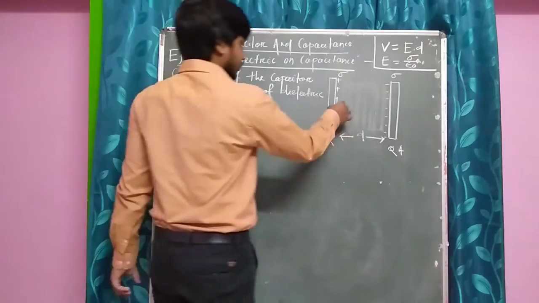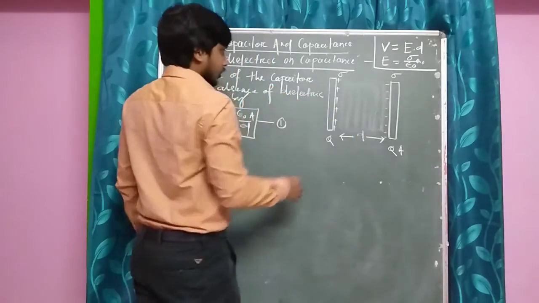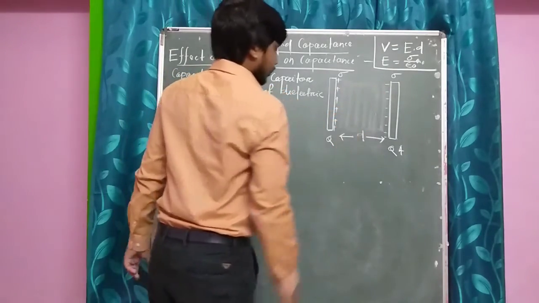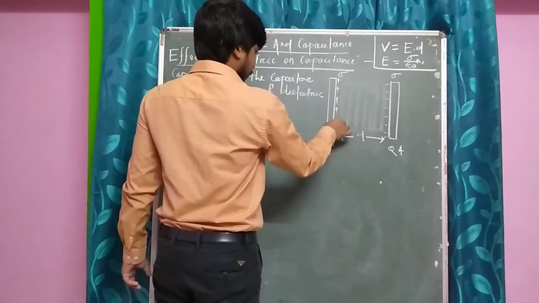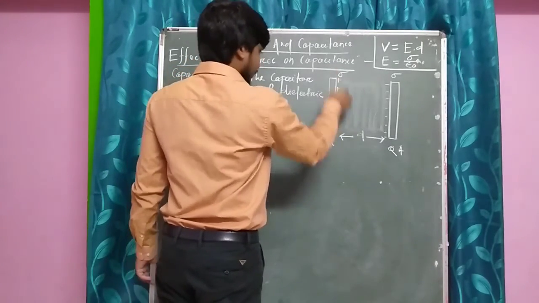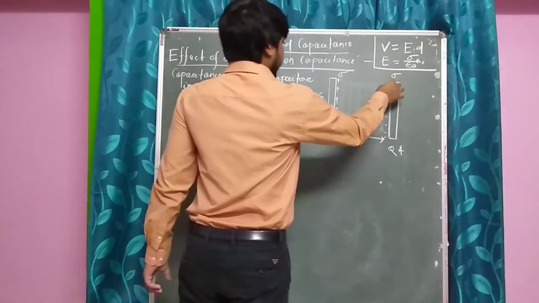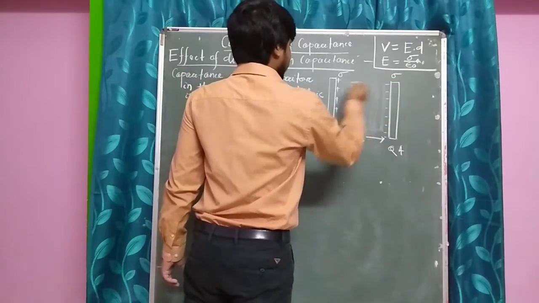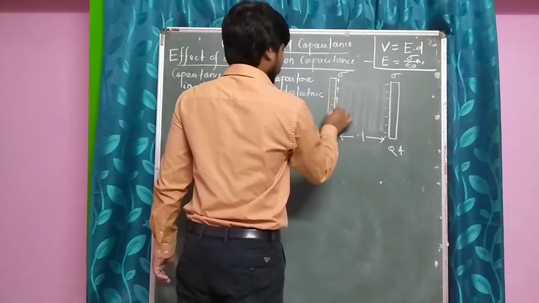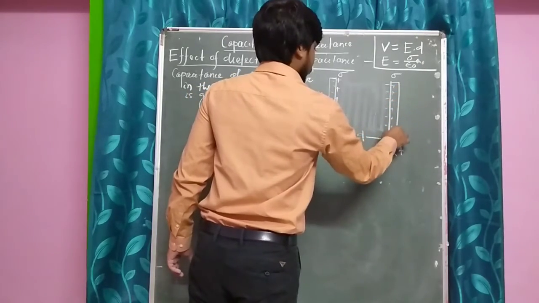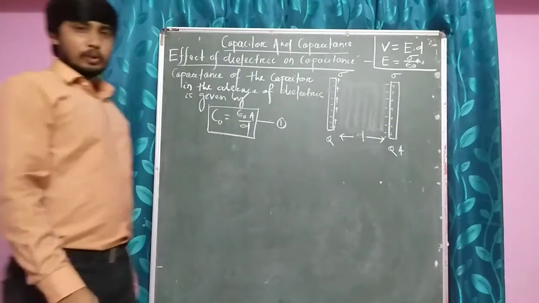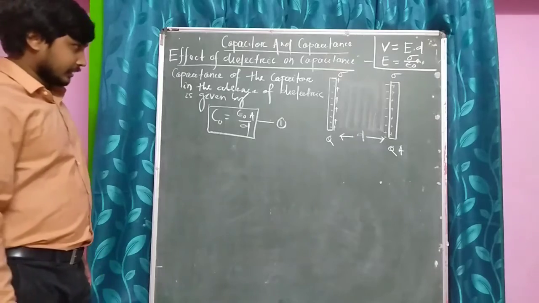Due to the presence of the electric field, this dielectric will be polarized. That means here positive charge is there, so this side negative charge will come, and here negative charge is there, so this side positive charge will come. This will happen due to the polarization of the dielectric.